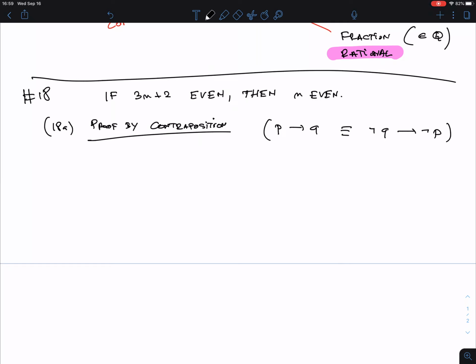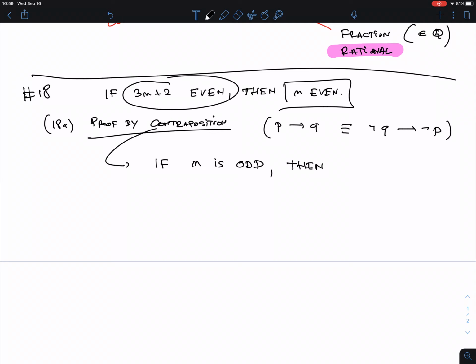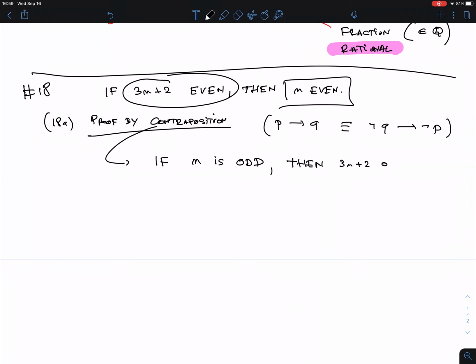So the contrapositive says: if n is not even, but we call that odd, then 3n plus 2 is not even, which again we just call odd. I want to get rid of the nots as quickly as possible. Now, n is odd.